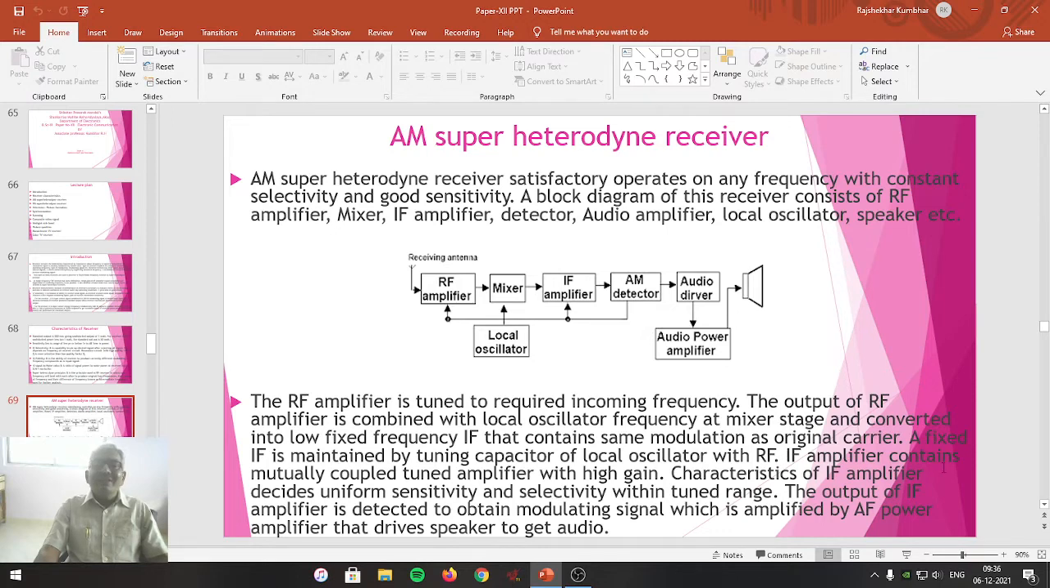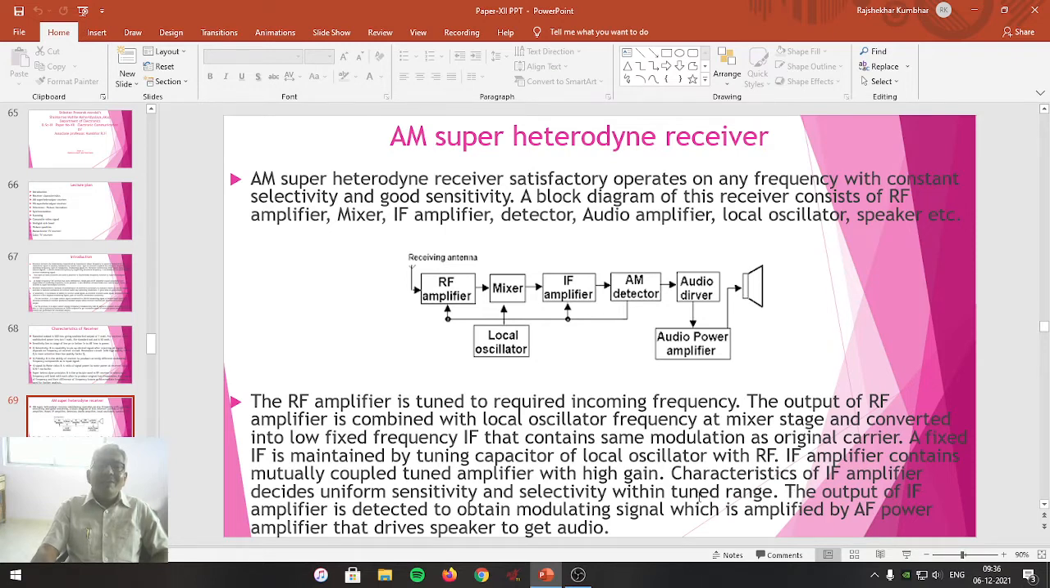The IF amplifier contains mutually coupled tuned amplifiers with high gain. It has to amplify the incoming intermediate frequency signal with large gain. The characteristics of the IF amplifier decide uniform sensitivity and selectivity within the tuned range. The IF amplifier is so designed that it should maintain better sensitivity and selectivity for the incoming signal within the tunable range.